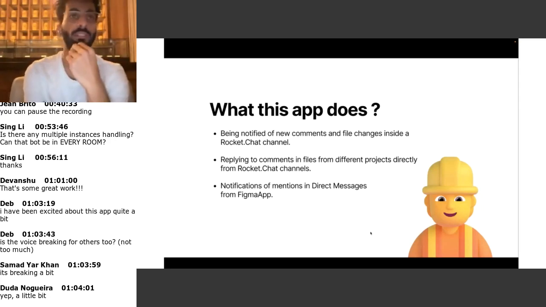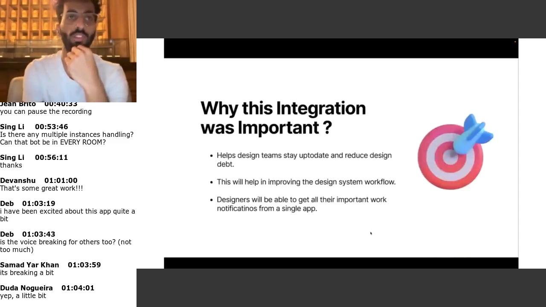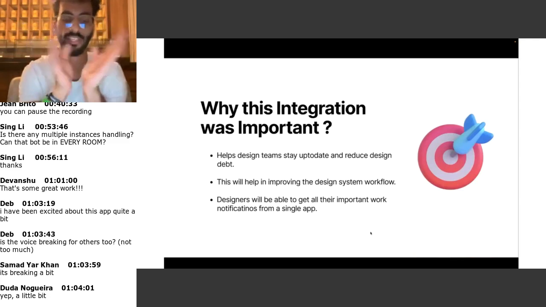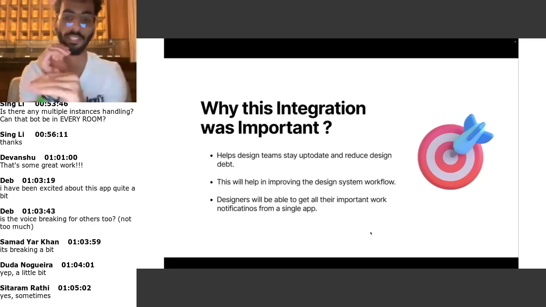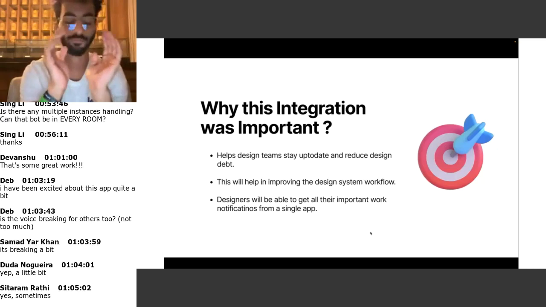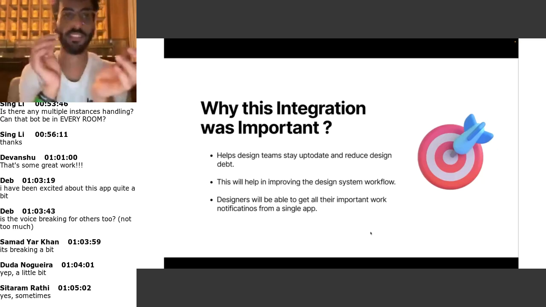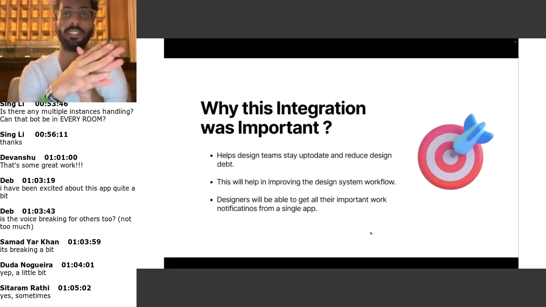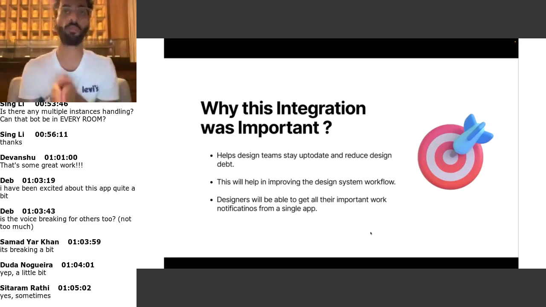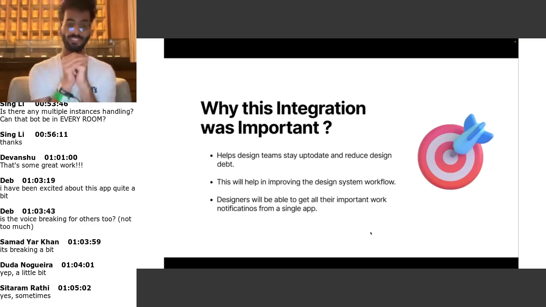But why? What was the importance of this integration? Why was it important to create such an app for Rocket.Chat? We already have Figma sending a mail whenever a comment is added or something is changed inside a Figma file. As Figma already sends mail and has a notification feed, why are we just creating another place to see our notifications?